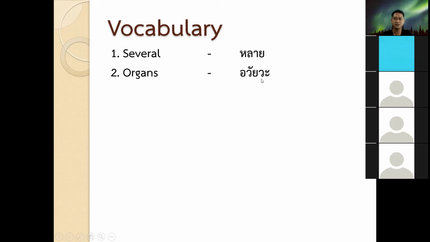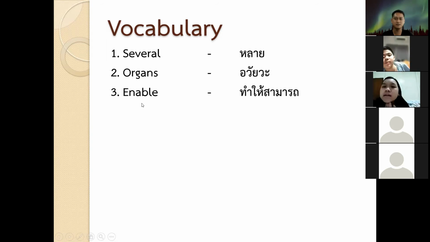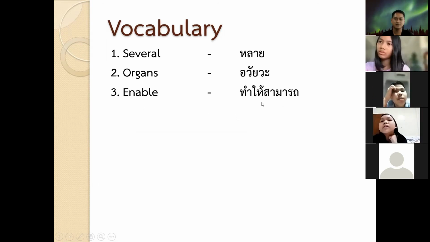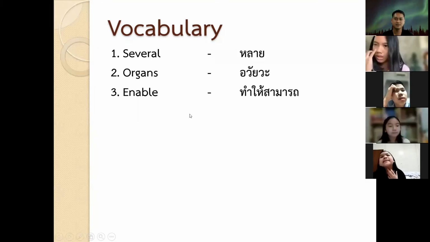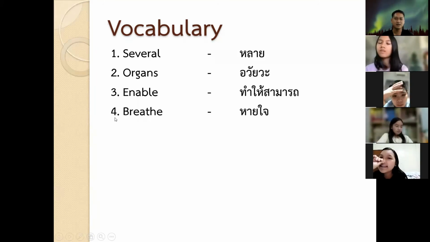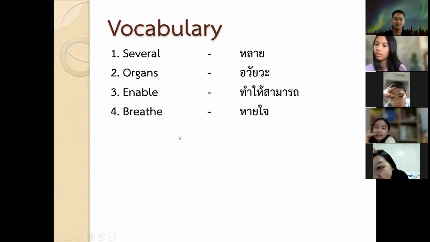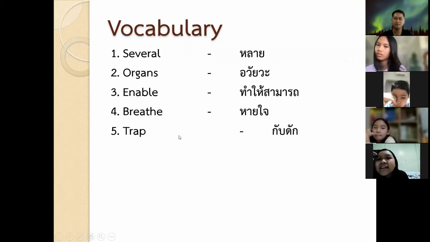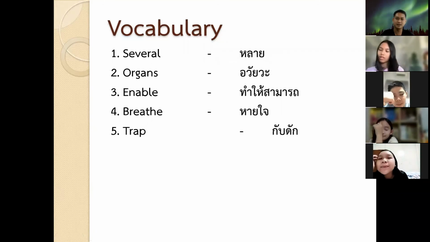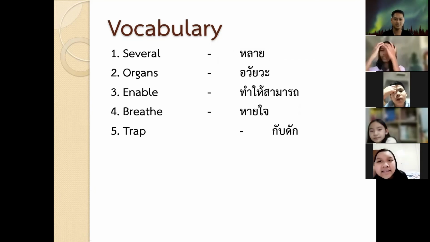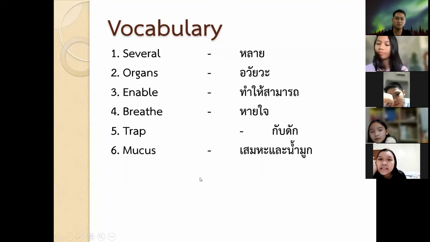What does it mean? Number three is enable. Number four is breathe. Five is trap. What does it mean? Six is mucus.